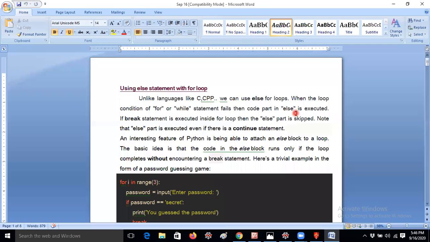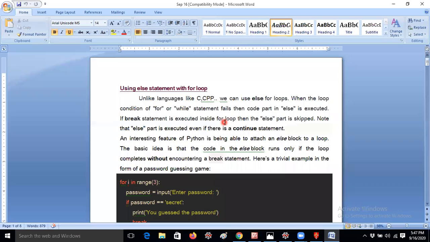So you should understand clearly: when the loop condition of a for or while loop fails, then the code in the else part is executed. That means whatever code you have written in the else part will be executed. If a break statement is executed inside the for loop, then the else part is skipped. I think the faculty may not know what a break is, so actually the topic is not covered in the syllabus, but I will tell you, no problem.